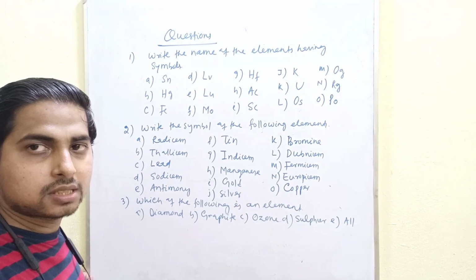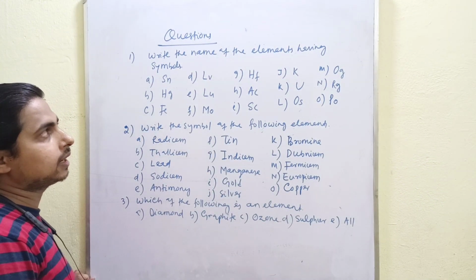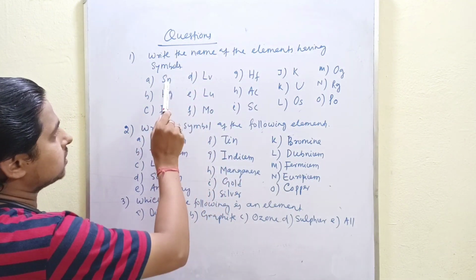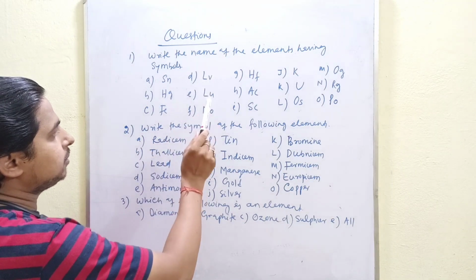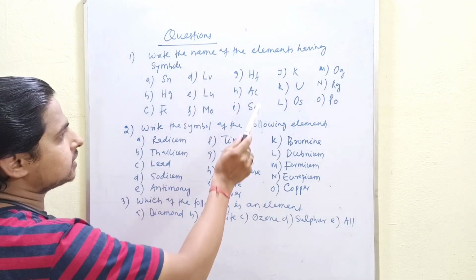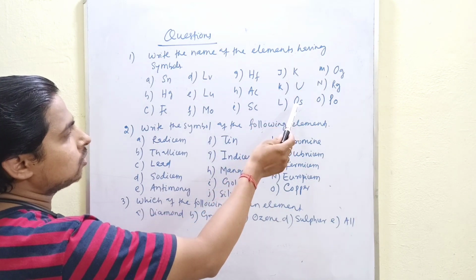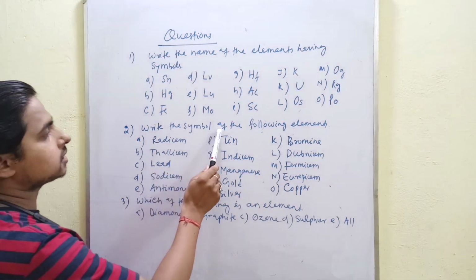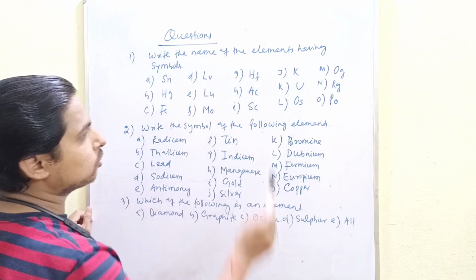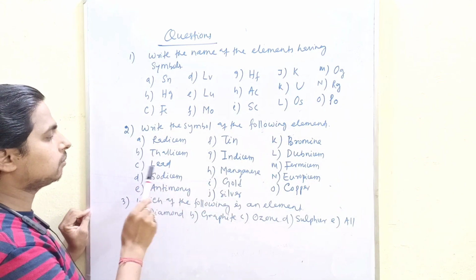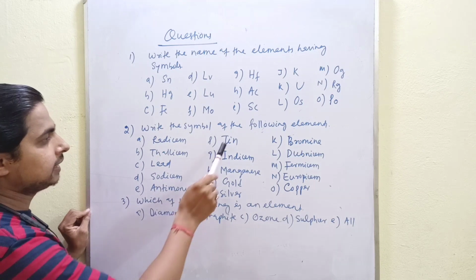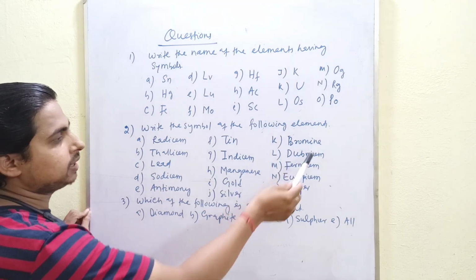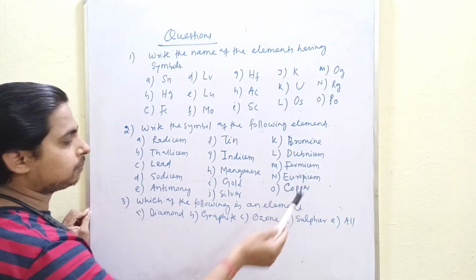Now discuss some questions regarding names and symbols of 118 elements. First question: write the names of the elements having symbols Sn, Hg, Fe, Lv, Lu, Mo, Hf, Sc, K, U, Os, Og, Rg, Pu. Second question: write the symbols of the following elements: radium, thallium, lead, sodium, antimony, tin, indium, manganese, gold, silver, bromine, dubnium, fermium, europium, copper.